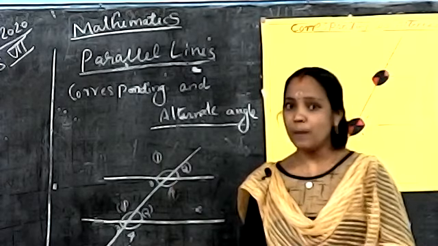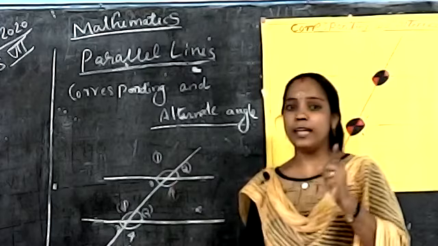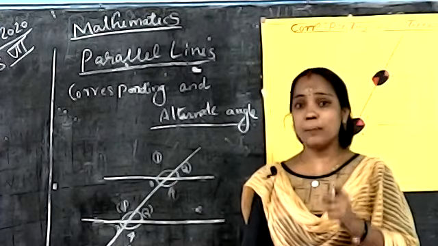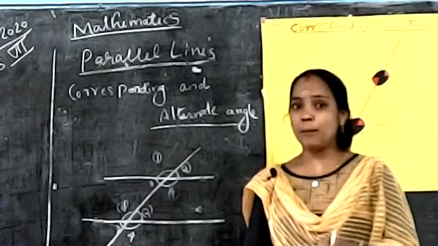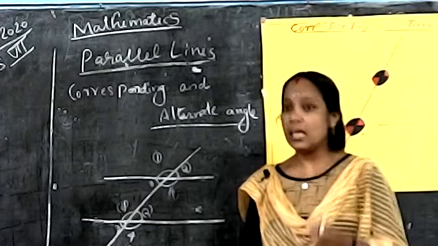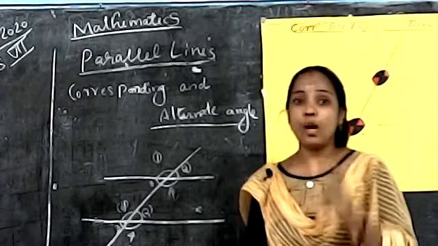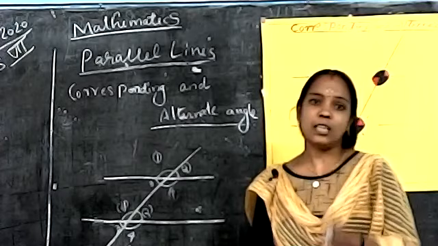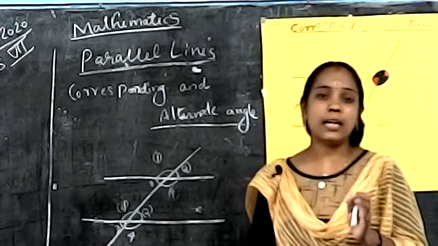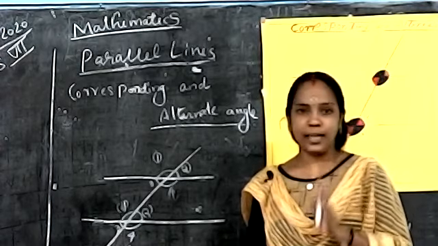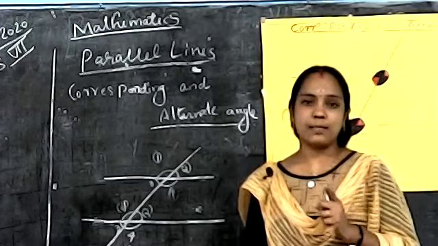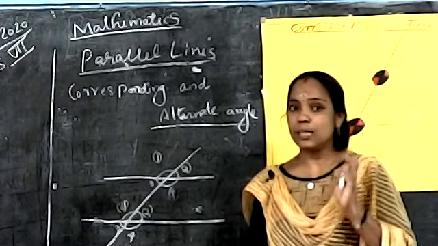Once more: when a line cuts across a pair of parallel lines, it forms 4 pairs of angles. These angles are formed in similar positions, and they are called corresponding angles.